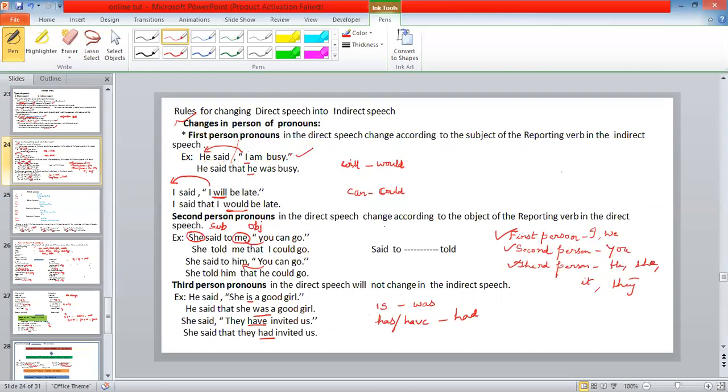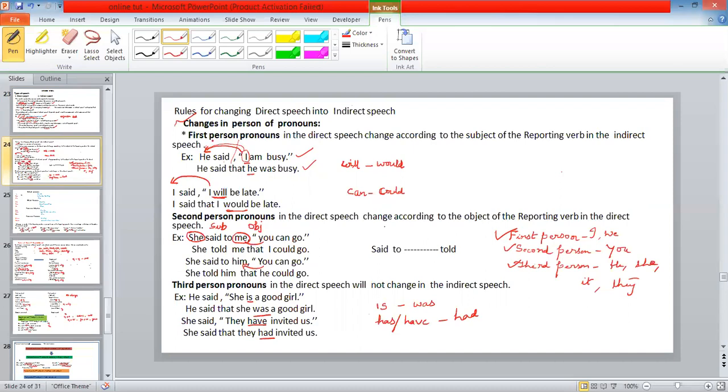This is direct speech. He said that he was busy. In direct speech, the personal pronoun is in first person. When the pronoun in the reported part is first person, it changes to the subject outside the quotation.